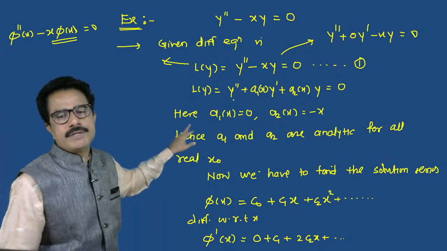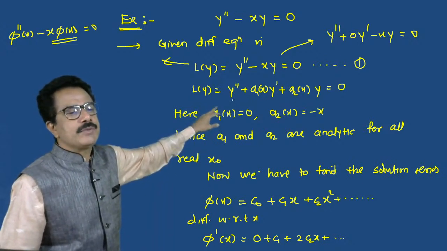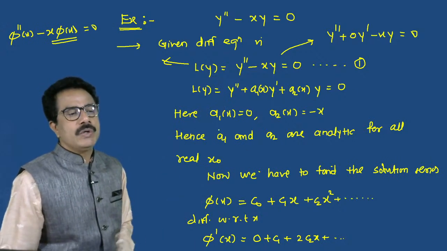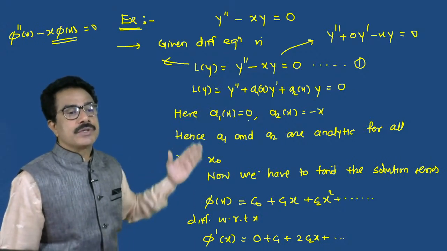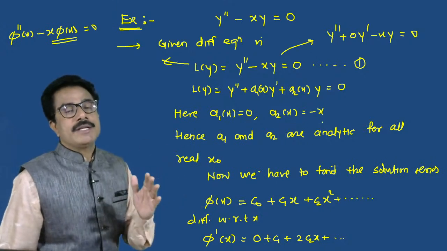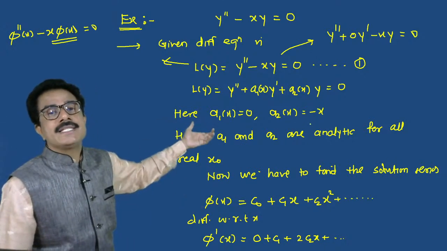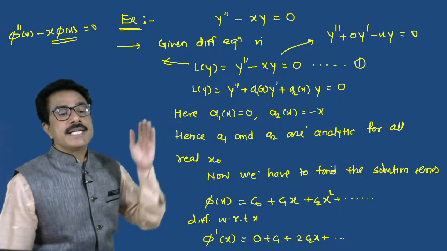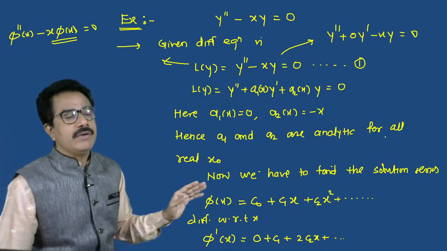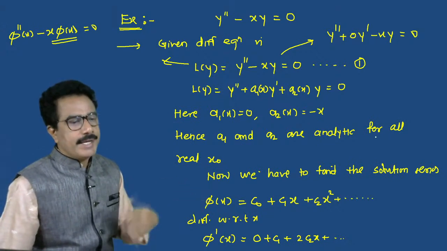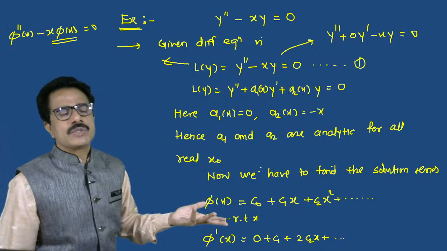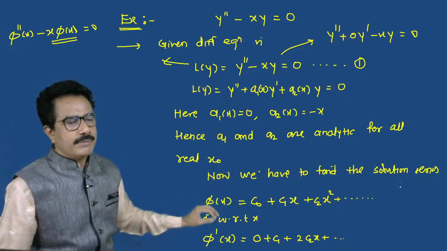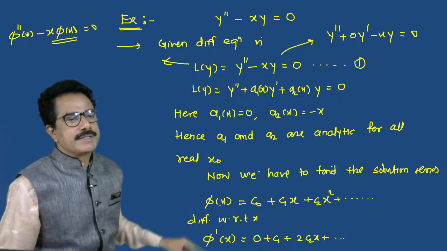If we compare this equation with the standard form, that is y double dash plus a1 of x y dash plus a2 of x y which is equal to 0, then here a1 of x is equal to 0, a2 of x is equal to minus x. So we can say that these are analytic functions. These coefficients are analytic for all real values of x naught. Suppose x naught is equal to 0, which is the initial value. Now we have to find the solution as a series phi of x.